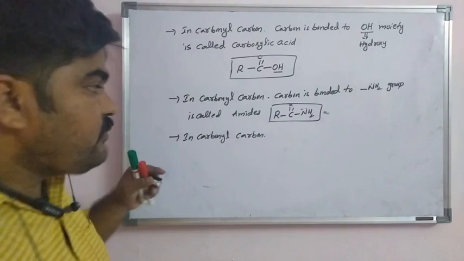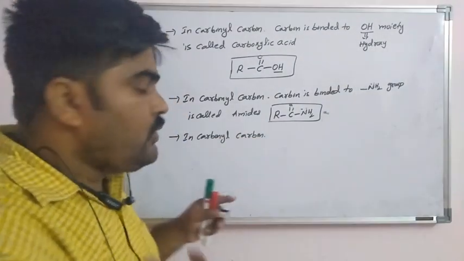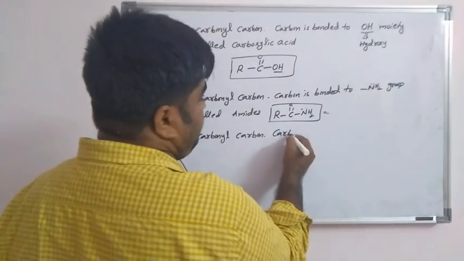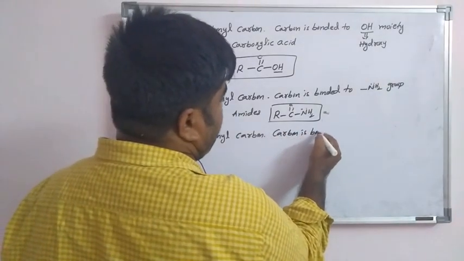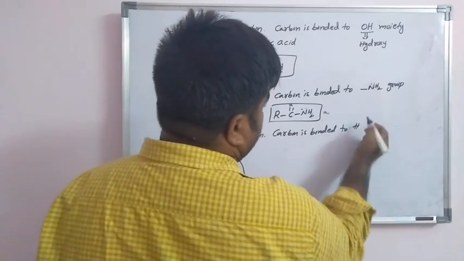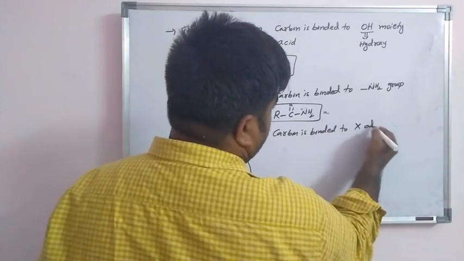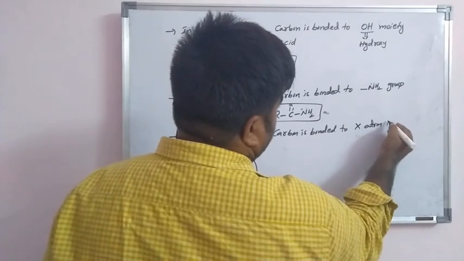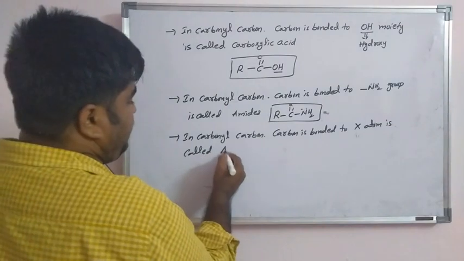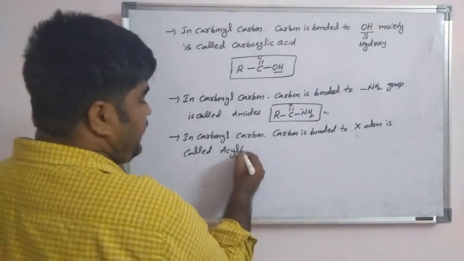Next, if the carbonyl carbon is bonded to a halogen atom, that is called an acyl halide.